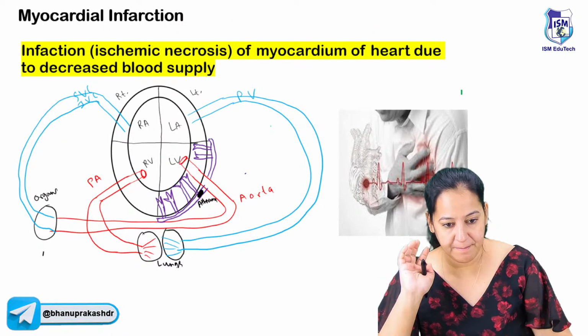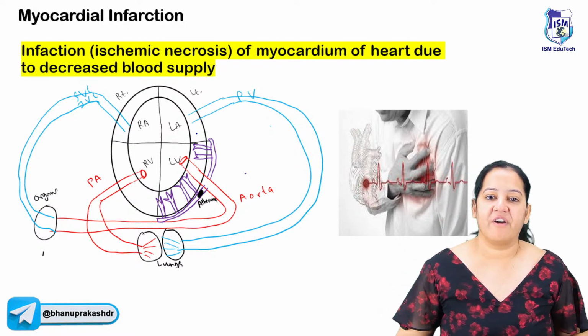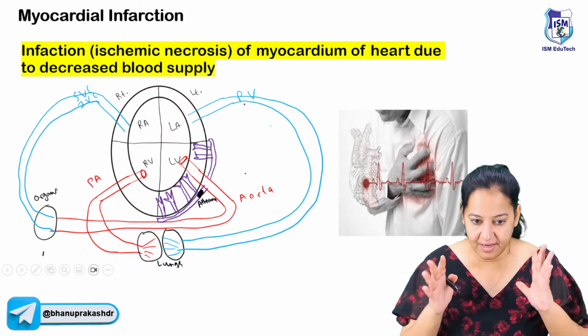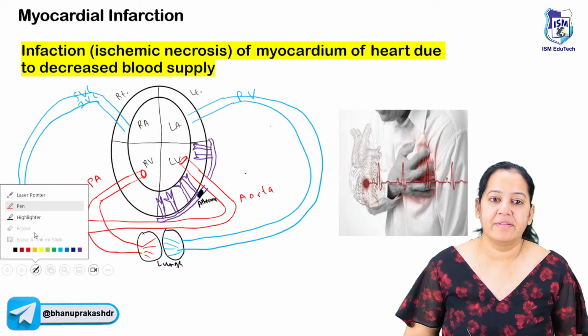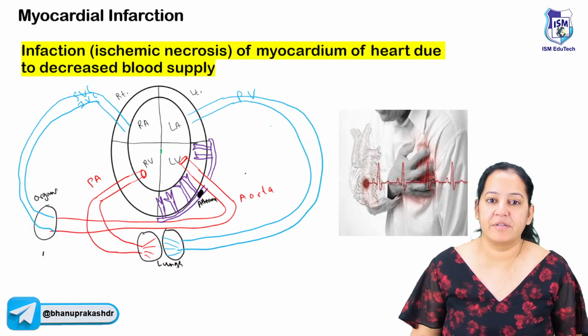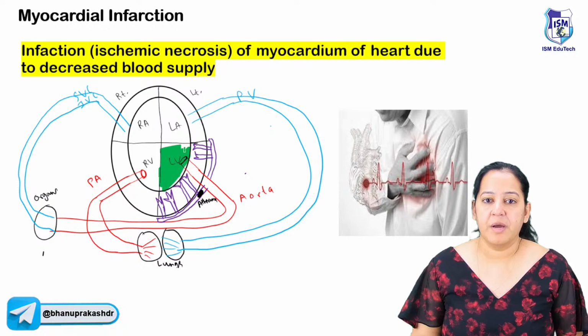Can I start? MI, myocardial infarction. In myocardial infarction, there is ischemic injury to the heart. Can you see the heart diagram? There is a heart in front of you. Now in this heart, can you see the left ventricle? This is the left ventricle. Let me highlight. This is the left ventricle. So I'm interested in the left ventricle.